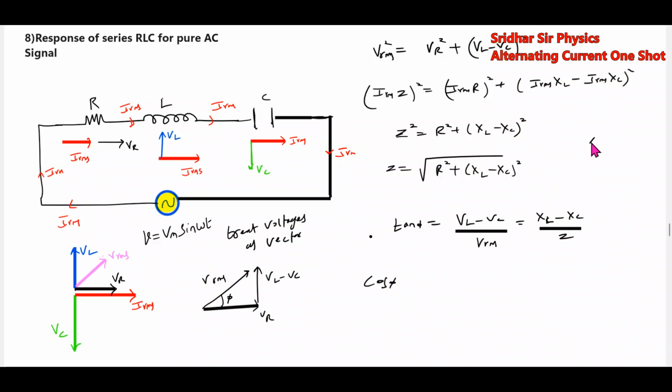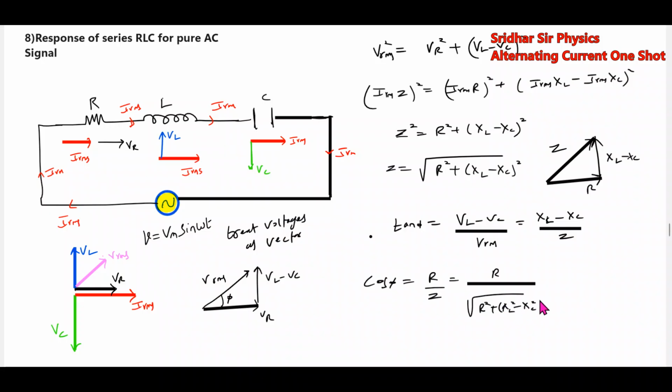Here we'll draw the impedance triangle also. This is the power factor.